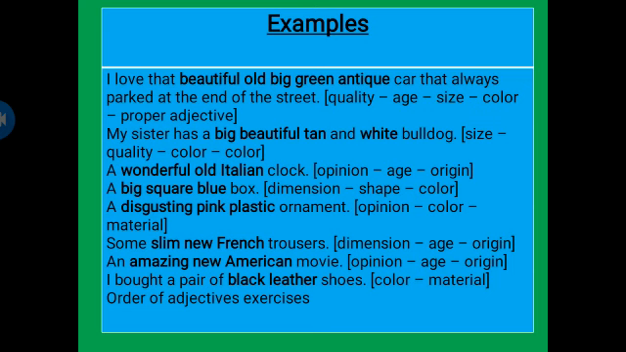A wonderful old Italian clock. In this, first there is the opinion, then age, and then origin. A disgusting pink plastic ornament. In this sentence also, first is opinion, then color, and then material.